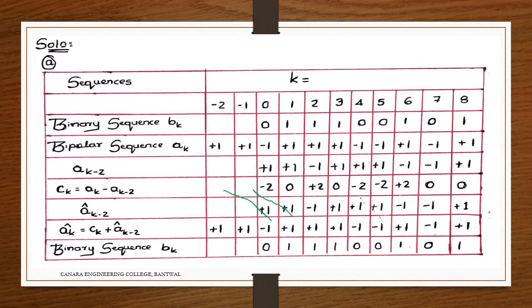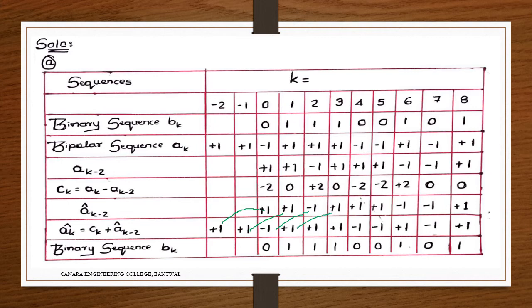Now AK minus 2 is nothing but, now this AK is the plus 1 here. So how is it shifting? It is shifting this way. Minus 2 plus 1 minus 1. Then this is shifted here, 0 plus 1 plus 1. Here plus 2 minus 1 plus 1.